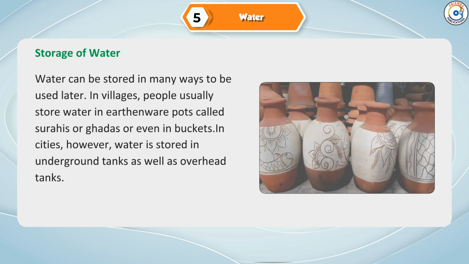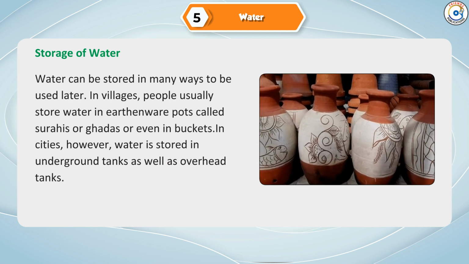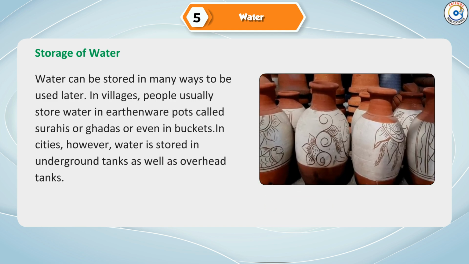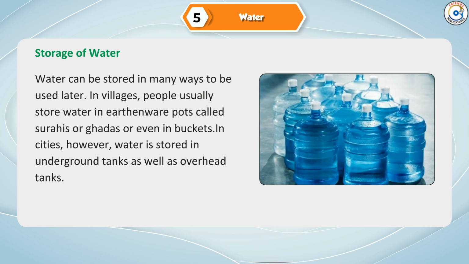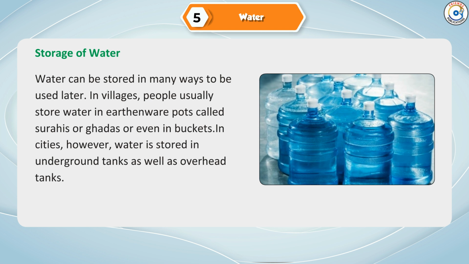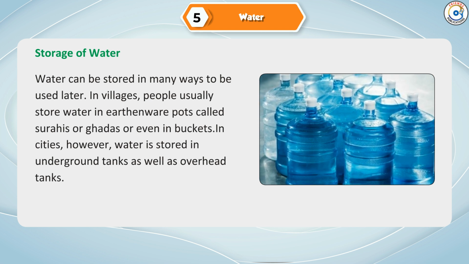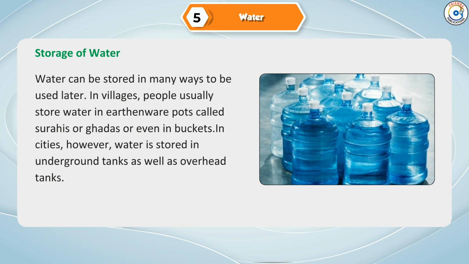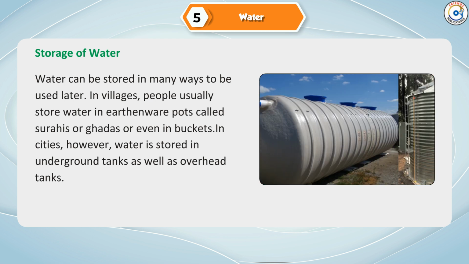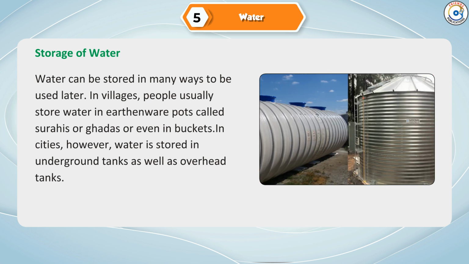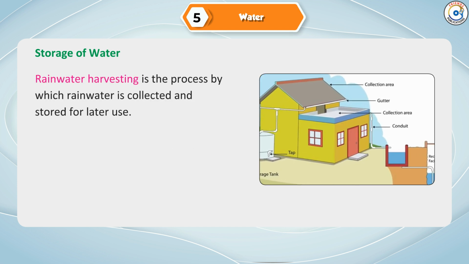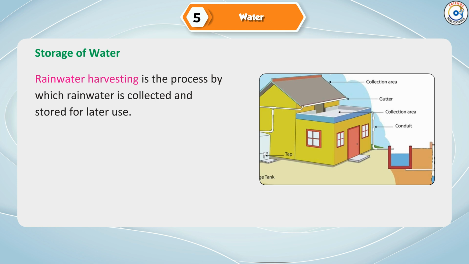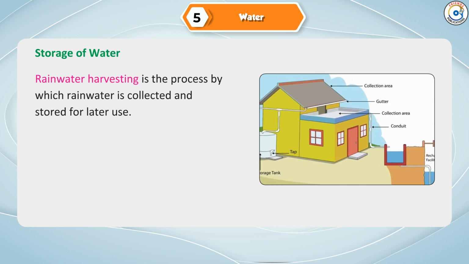Storage of water. Water can be stored in many ways to be used later. In villages, people usually store water in earthenware pots called surahis or ghadas, or even buckets. In cities, however, water is stored in underground tanks as well as overhead tanks. Rainwater harvesting is the process by which rainwater is collected and stored for later use.